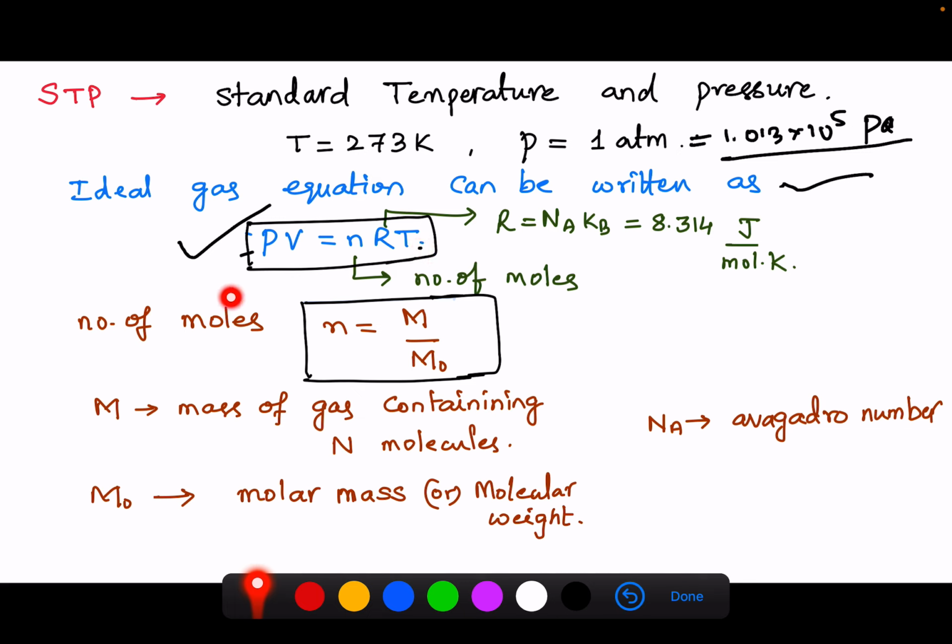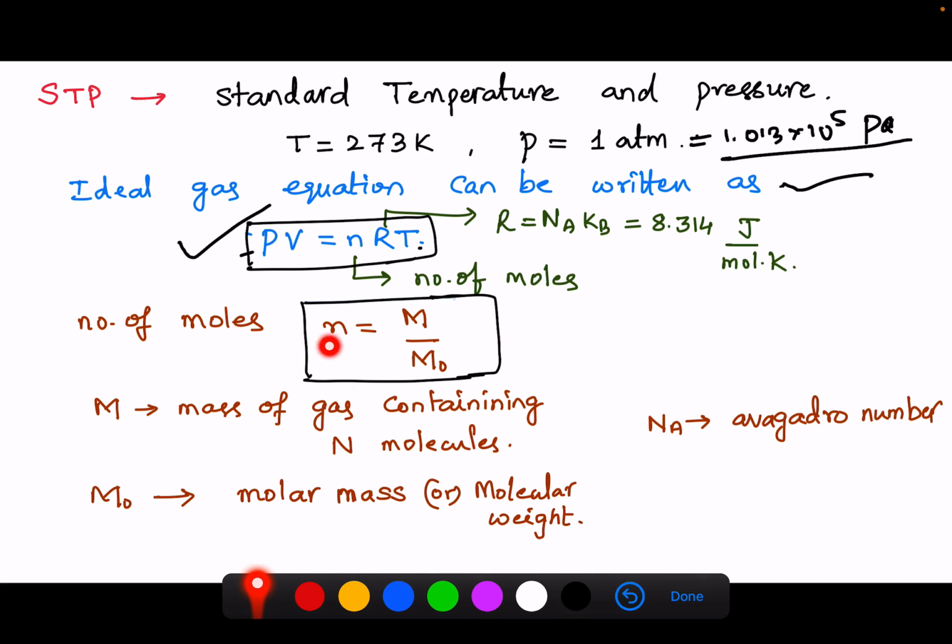Now we can define the number of moles as the total mass of the system, or total mass of the substance, divided by its molecular weight. The mass of 1 mole of gas, or mass of Avogadro number of molecules, or mass of 22.4 liters of any gas, is called the molecular weight.